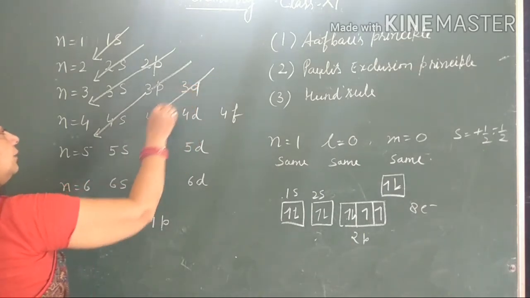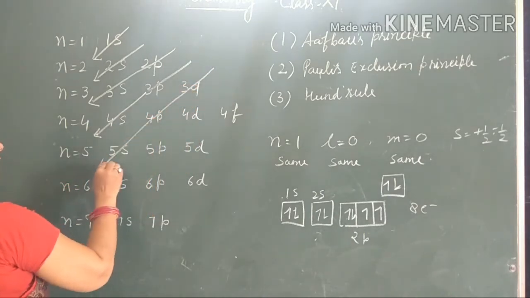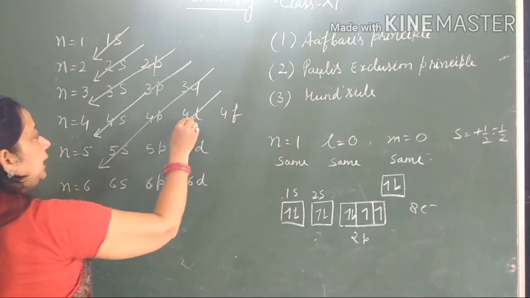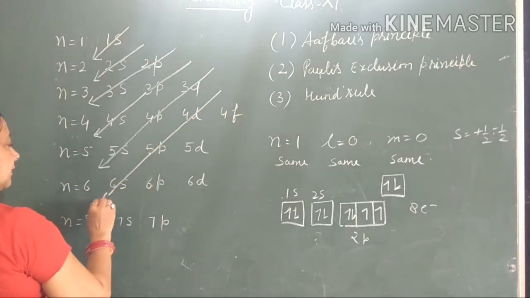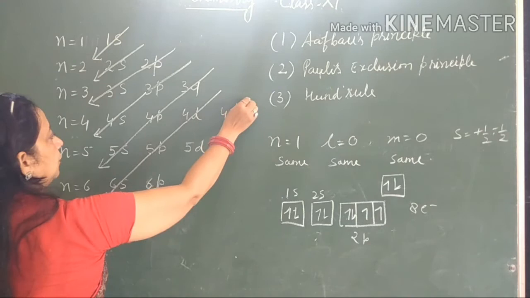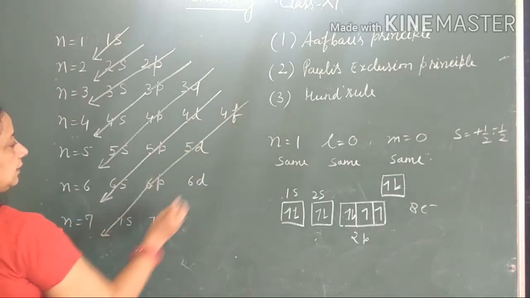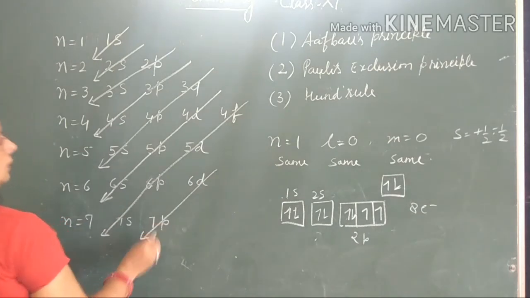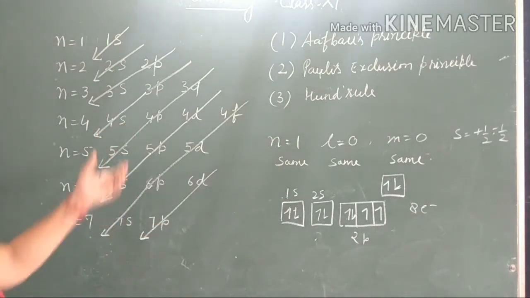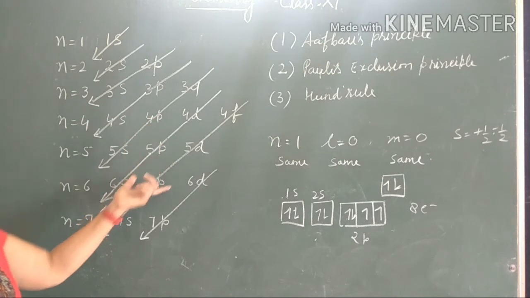Then 3d, 4p and 5s. 4d, 5p, 6s. And then 4f, 5d, 6p, 7s. This is the order of increasing energy of orbitals.